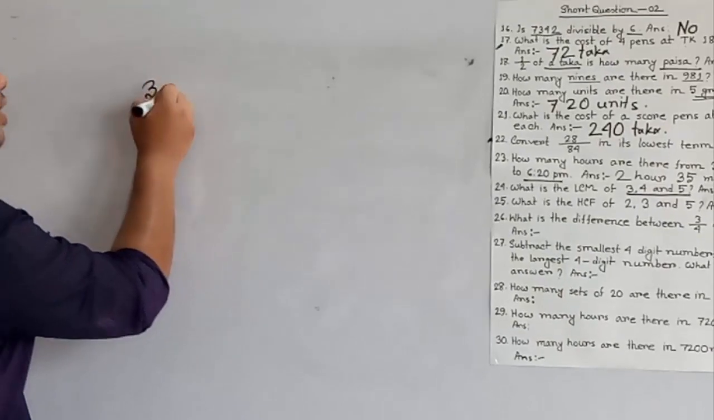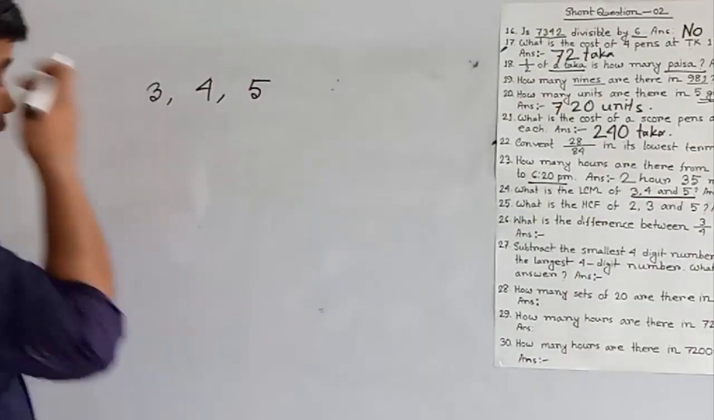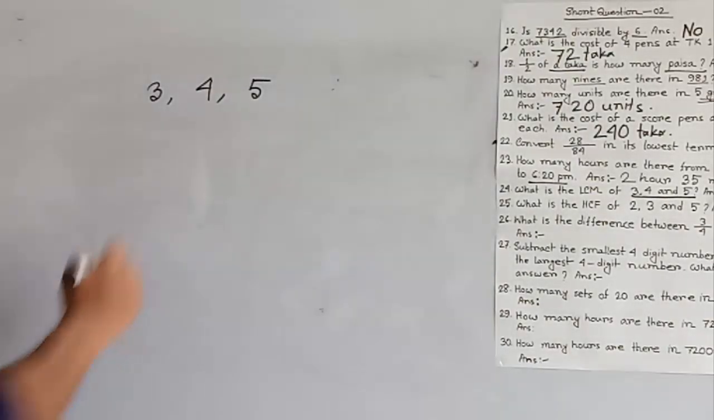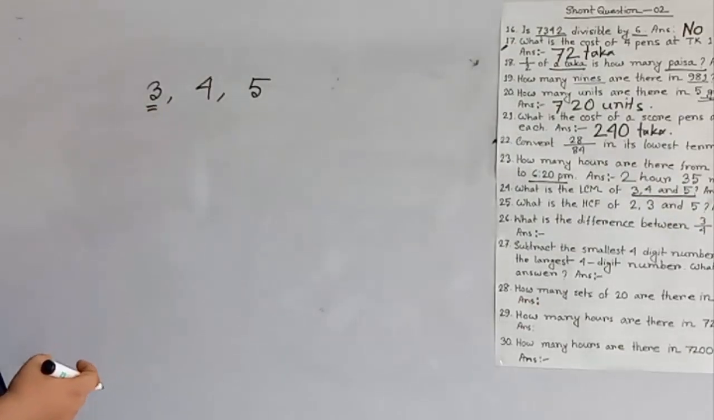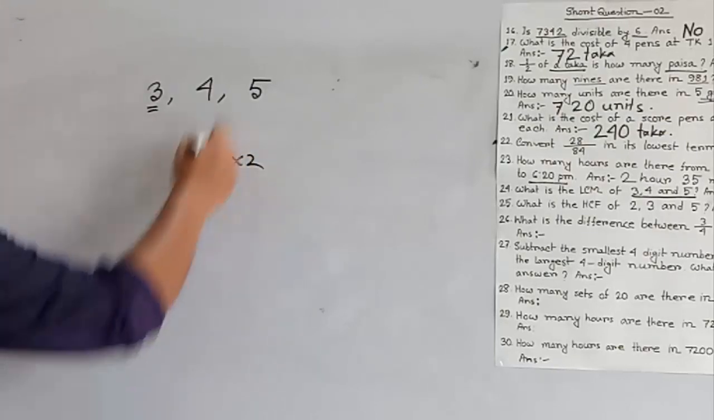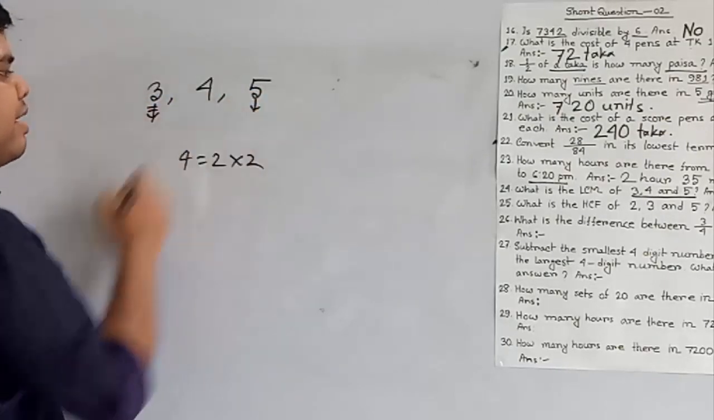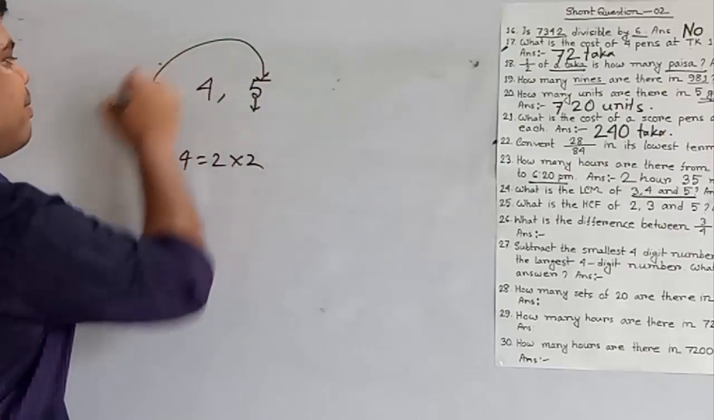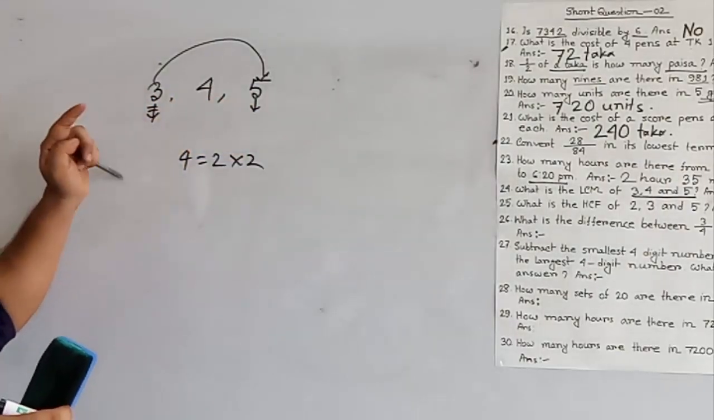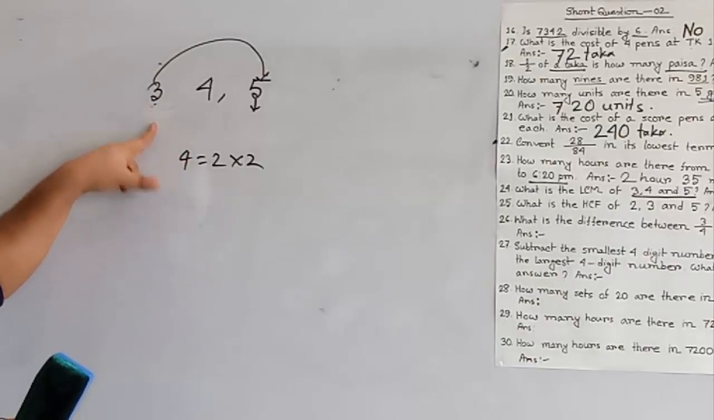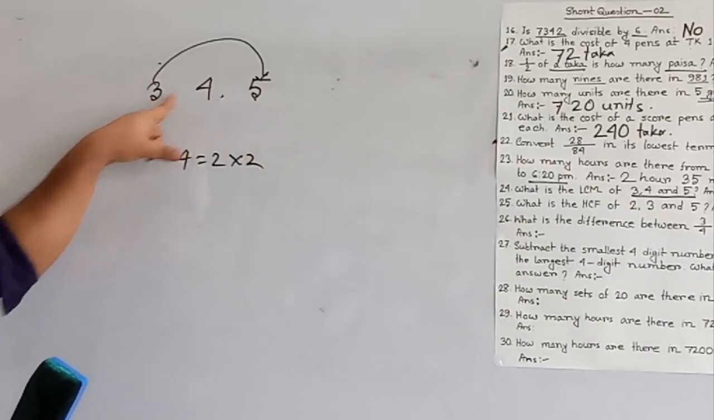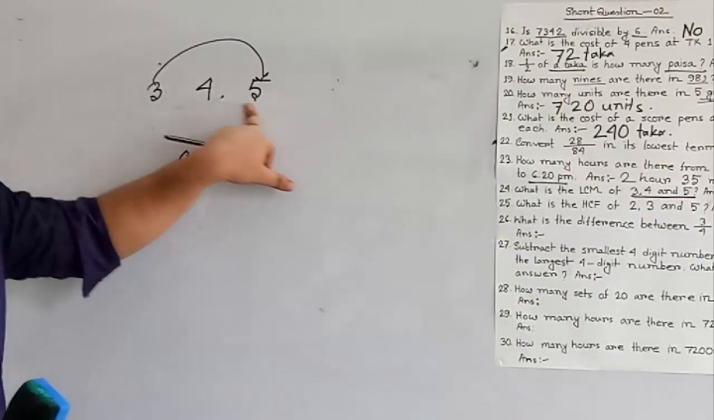My dear students, 3, 4 and 5. At first we check if there is any common divisor which is a prime number. 3 is itself a prime number. 4 we can write as 2 into 2. 5 is itself a prime number. As 3 and 5 are prime numbers, there is no common prime factor among 3, 4 and 5. As there is no common factor among 3, 4 and 5, we multiply these three numbers and we get the answer.